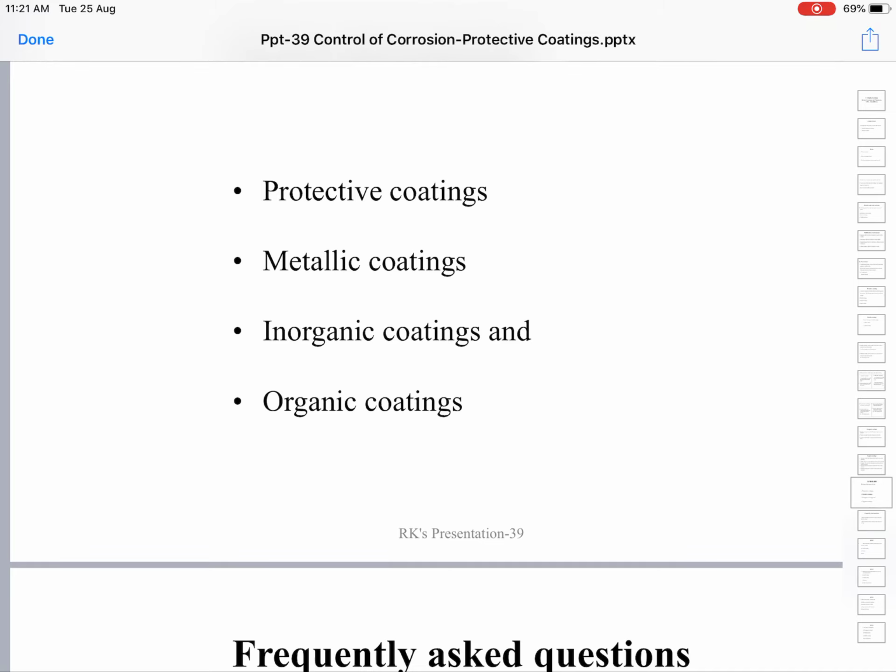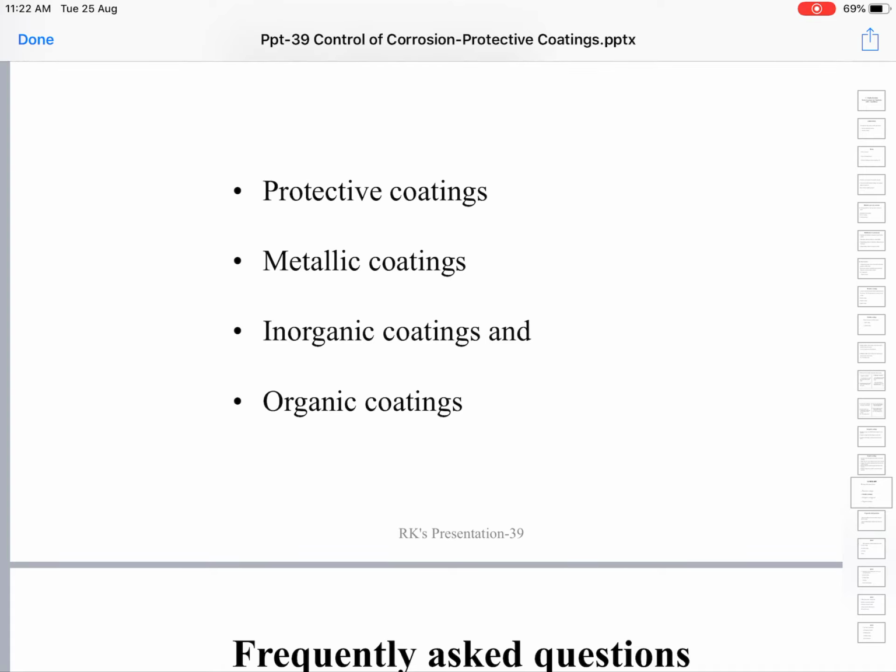For anodic coatings, a coating of zinc on the iron surface is an example, and a coating of tin on the surface of iron is an example of a cathodic coating. We have seen what happens when these are coated, and how they offer the protection.